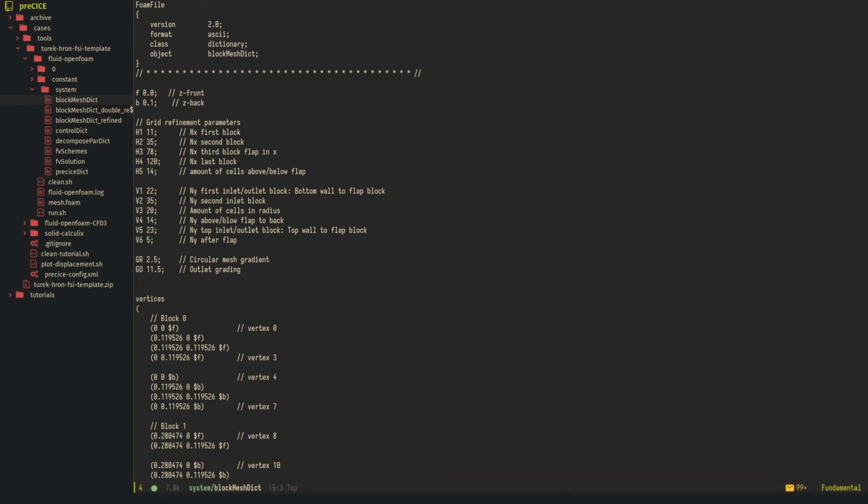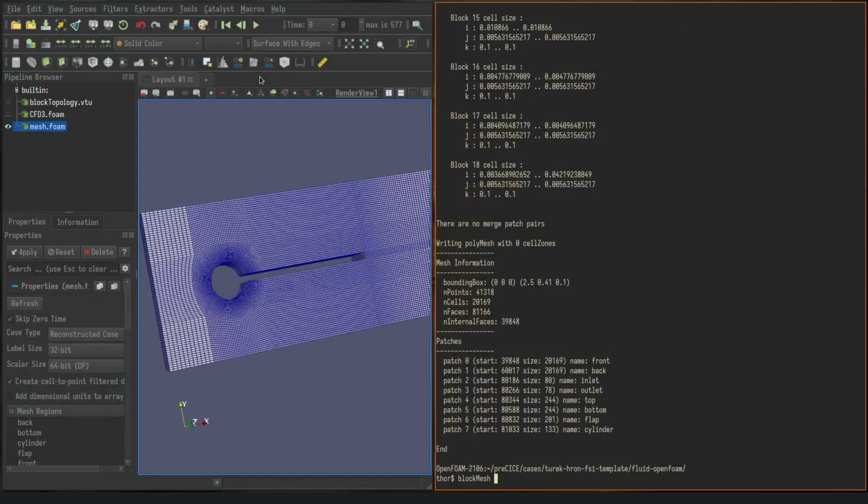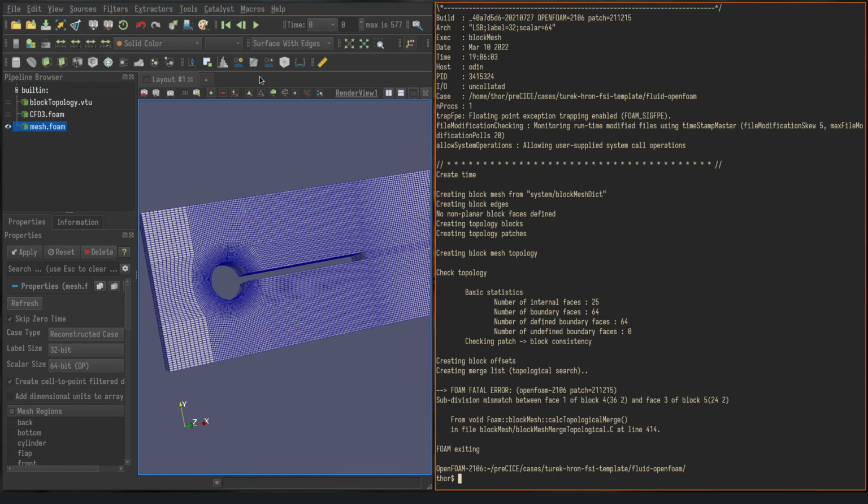So when I do that with the 35, divided by 1.5, then I get 23. So let's take 23 here, save that, and see what happens when I run my block mesh.